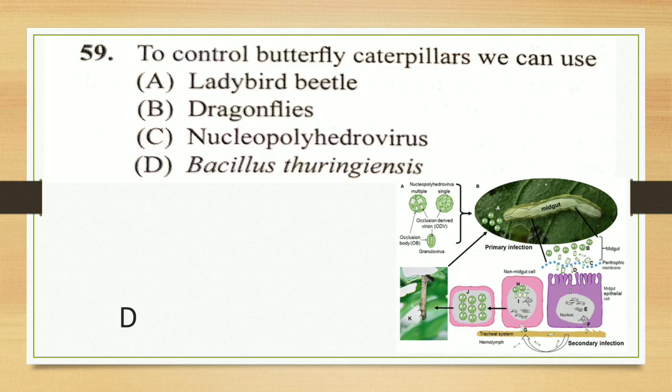This is the main use in the biotechnological field. Others like ladybird and dragonflies are commonly used biological agents. Nucleopolyhedrovirus also acts as a biological agent. They are in the family of baculoviruses itself, which can be used as a pesticide.